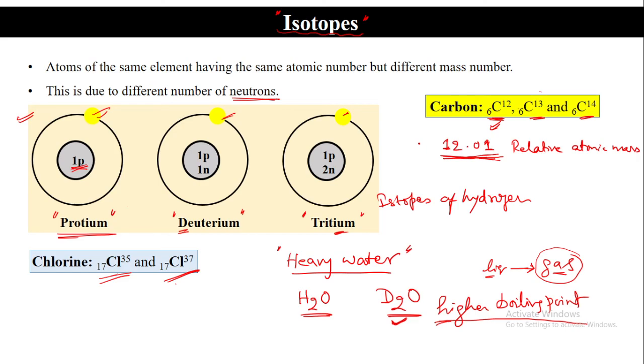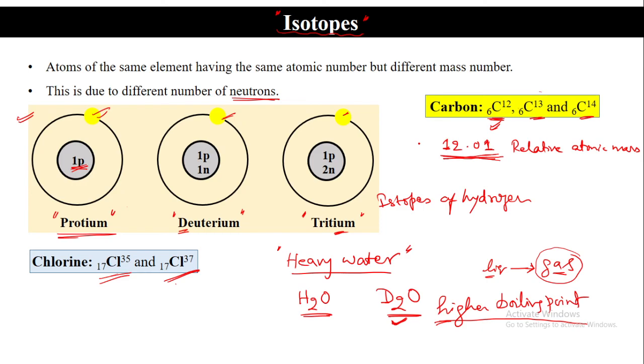Why are some isotopes rare? They are rare because they are less stable. They are unstable. They will decay, and when they decay, that is what you call radioactive decay. Radioactivity is taking place.